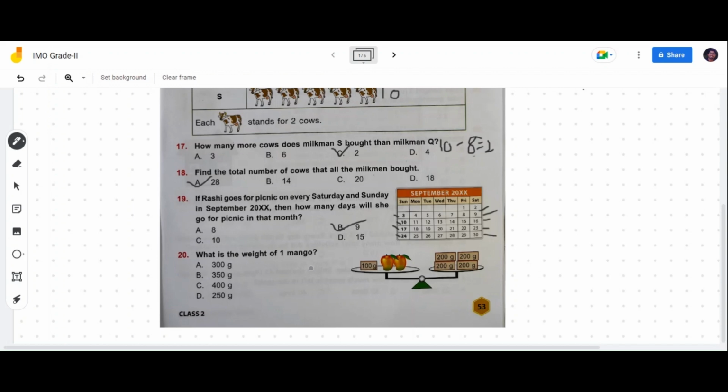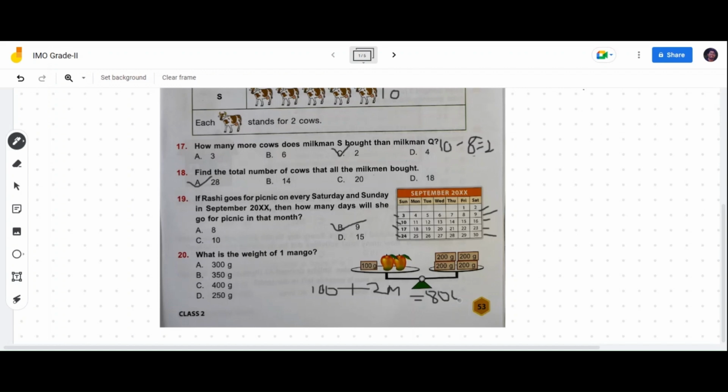What is the weight of one mango? Here is a weighing machine given and 2 mangoes are given. Weight is also given for these mangoes. Let's try to find out the weight of one mango. Let's write 100 plus 2 mangoes equals, let's add over here: 200 plus 200, 400, 400 plus 200, 600, 600 plus 200 is nothing but 800.